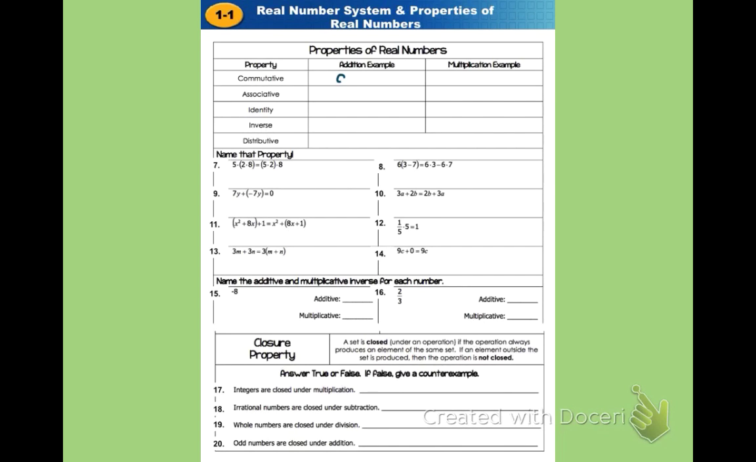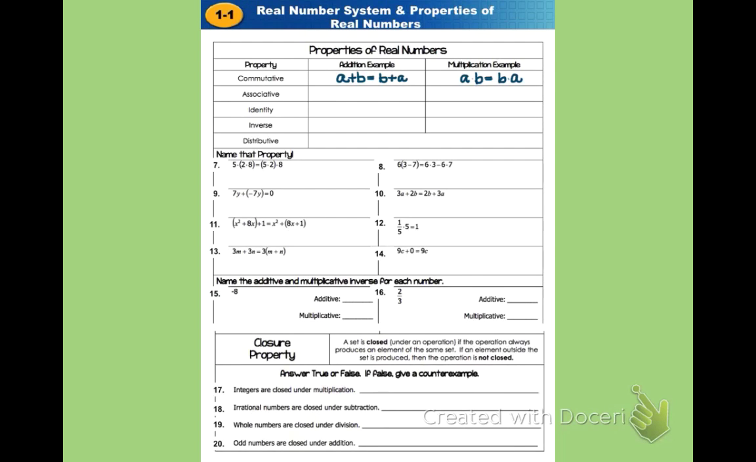The addition example would be A plus B is the same as or equal to B plus A. So in other words, you can switch addition around. Now remember, that doesn't work for subtraction. And multiplication would be A times B is the same as B times A. So we can switch both addition and multiplication around, and it does not change the outcome.